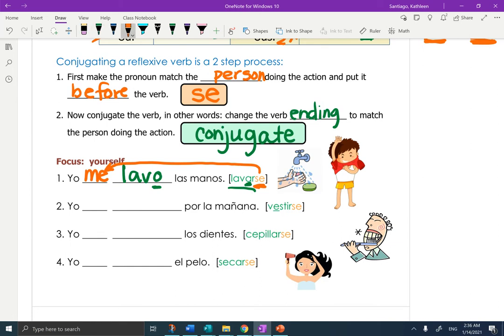Let's do the next one. We're going to start with the se first. Se becomes me, and we move it in front. Vestirse. Now notice this is an E to I stem changer. What would it become? Visto. Yo me visto por la mañana. That's this picture, right? I get dressed in the morning. Now, if you need to, pause the video and try numbers 3 and 4 by yourself.